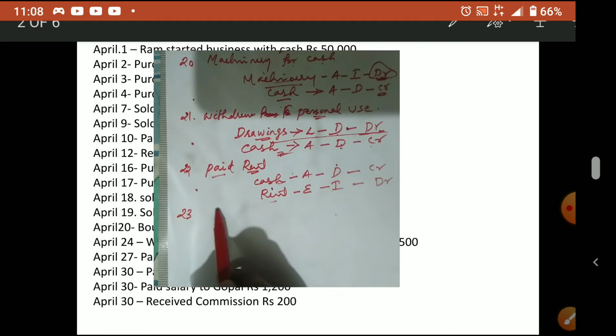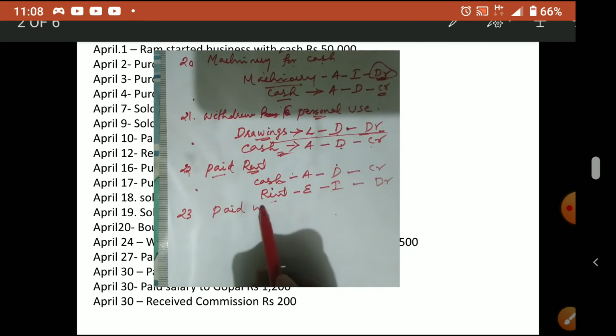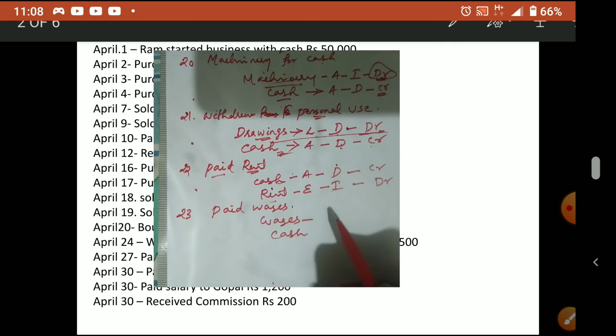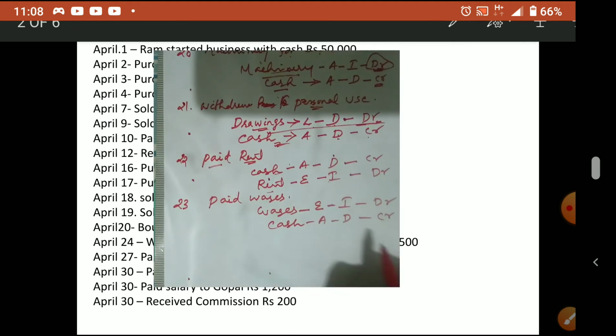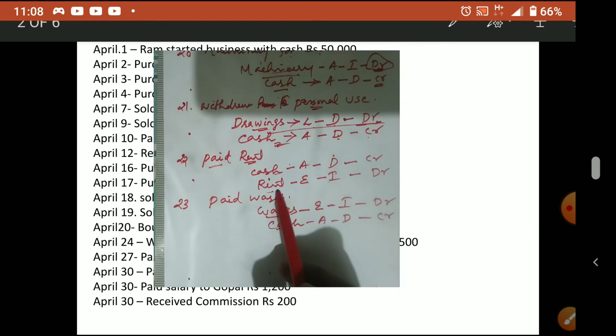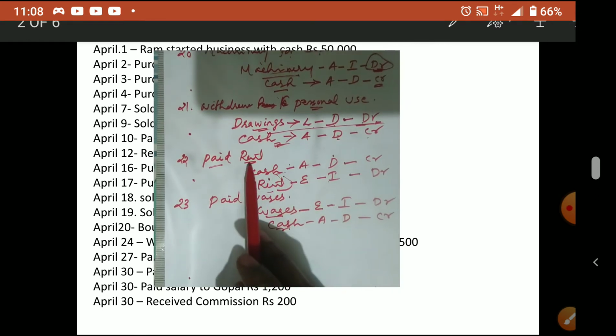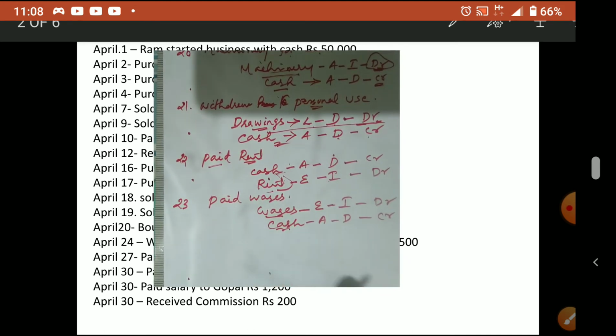So rent account debtor to cash. Now next is paid wages. So simply we can say what will come here. What are the aspects? Wages is one aspect, cash is another aspect. Wages is expense, increase, debit. Cash is asset, decrease, credit. Okay. So wages account debtor to cash. All expenses that come will be debited. Remember, okay? Rent paid, rent account debtor to cash. Wages paid, wages account debtor to cash.